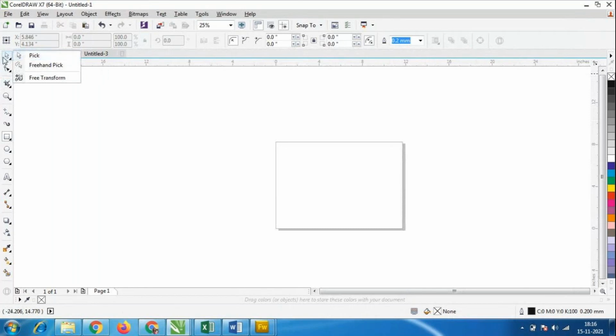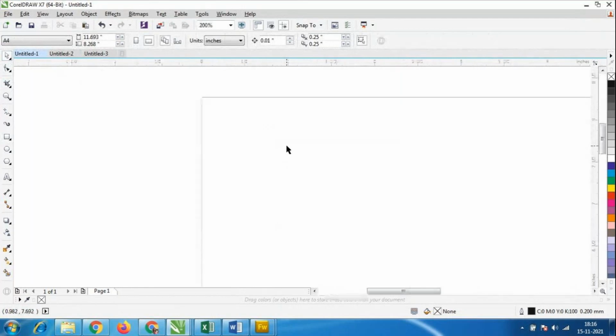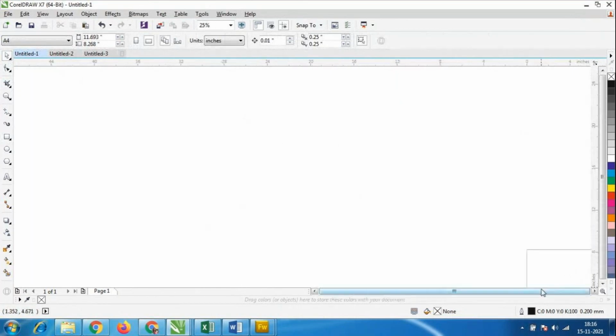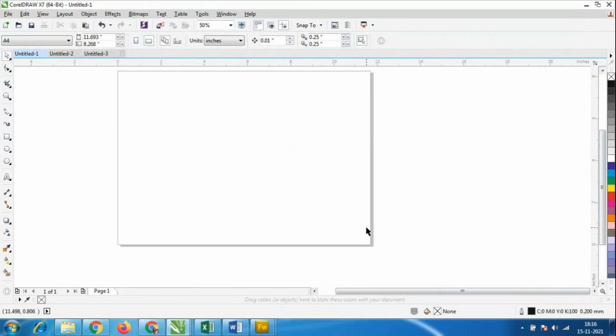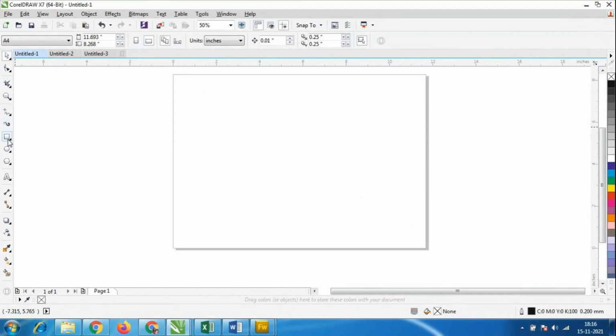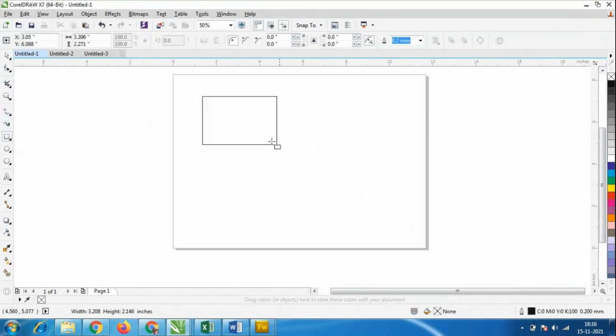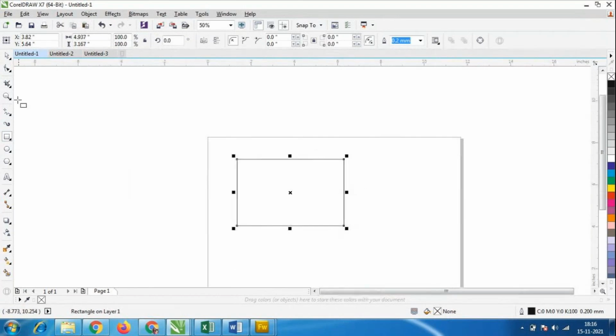Okay, the pick tool. Wherever you keep the mouse, you can zoom. I have a scroll mouse, and you can use the scrolling to zoom in and zoom out. Wherever you keep the mouse, there it is going to zoom. And I'll take this tool. I'll go to this rectangular tool, and here I'll go to this selection option.